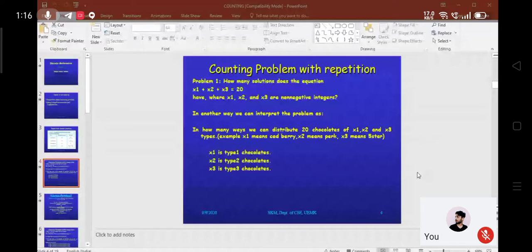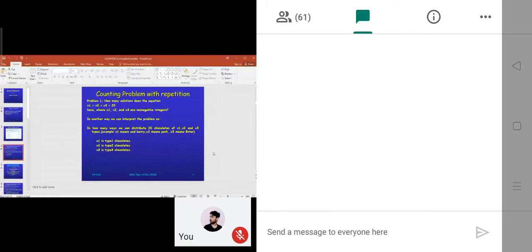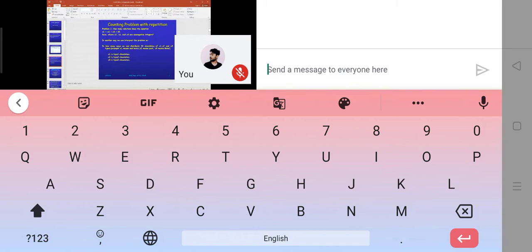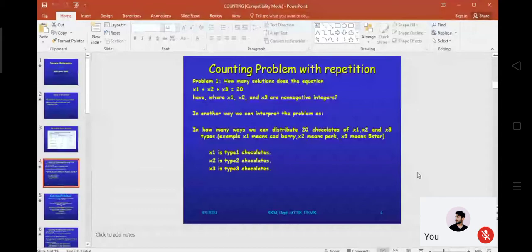So this is the problem. We said that that is one version: how many solutions of this equation x1 plus x2 plus x3 are possible, and we mentioned that in a different manner it is also possible. 20 chocolates we have to select out of 3 different categories of chocolate. Here we have to select r elements from n, where r is greater than n, so definitely the question of repetition must be there. We have to repeat certain elements. In that way we explained the thing.